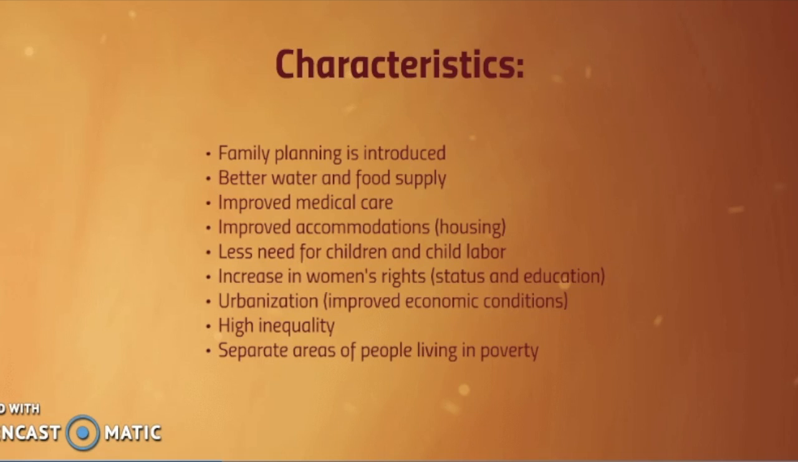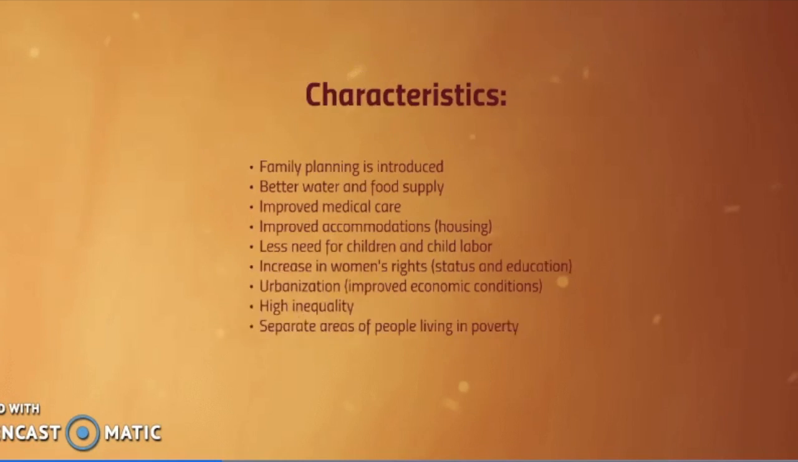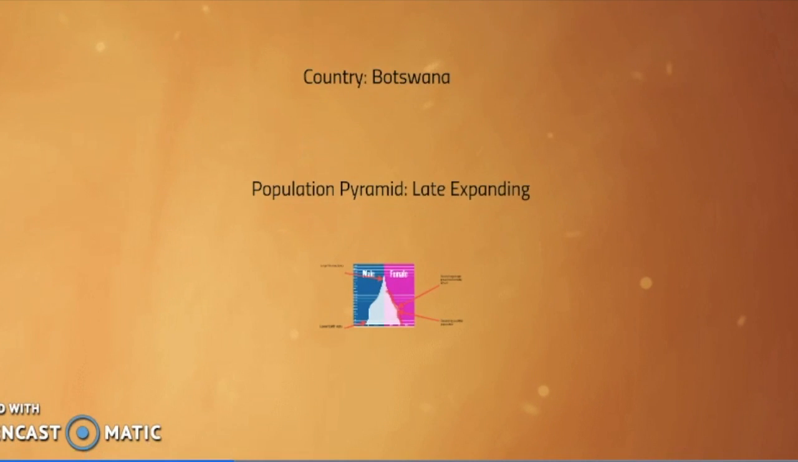There is also an increase in women's rights, their status, and their education. There's urbanization, and improved economic conditions. There is still high inequality and separate areas of people who are living in poverty. A country example who's in stage 3 is Botswana.